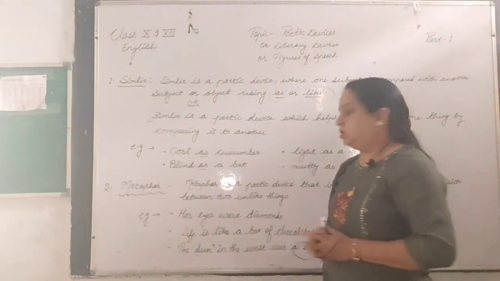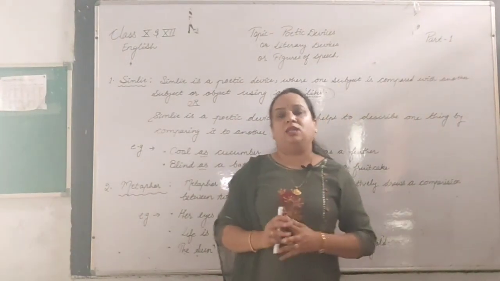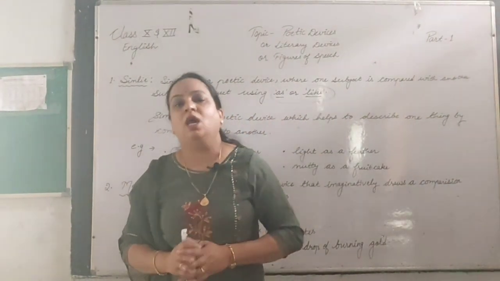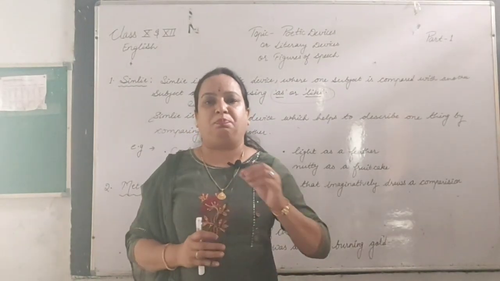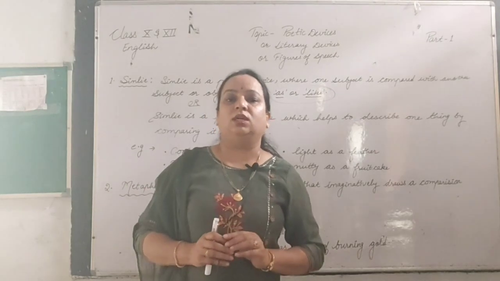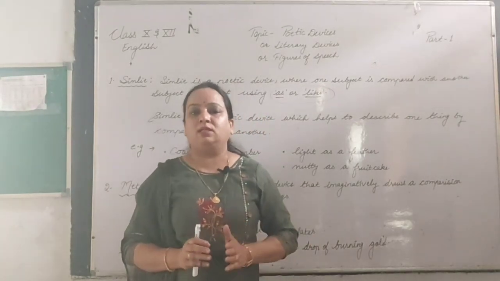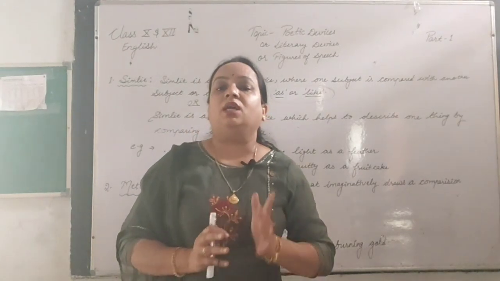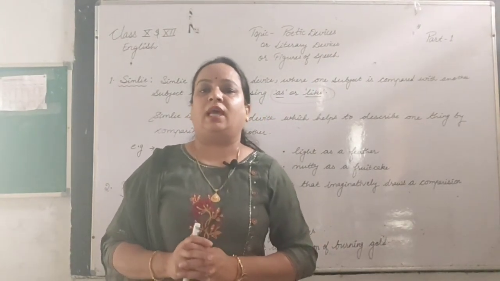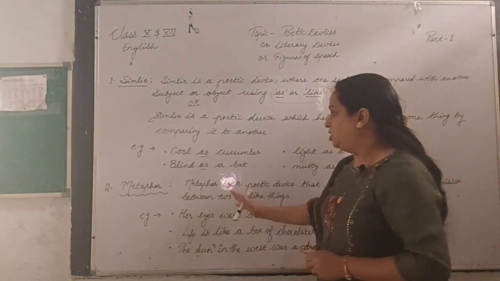Clear? Suppose I say her eyes were diamonds. I am comparing her bright eyes with diamonds, but I am not using the word as or like. So that is once again a comparison between two things, but without using as and like.